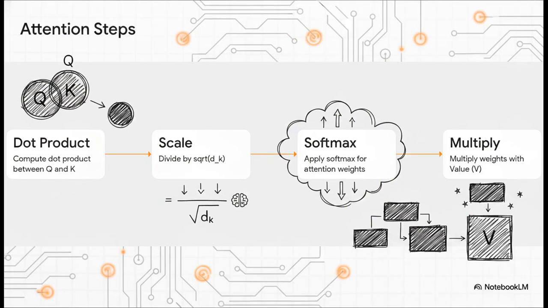Translating that math into procedural logic requires 4 very strict operational steps: compute the dot product, scale it, apply softmax, and multiply by the value. Now, sure, it looks simple enough on a whiteboard, but as we all know, how you actually implement this algorithm in software makes all the difference in the world for your servers.